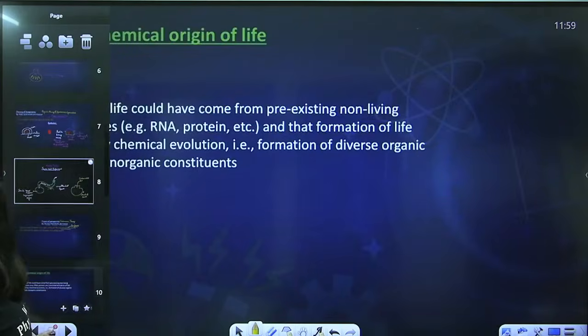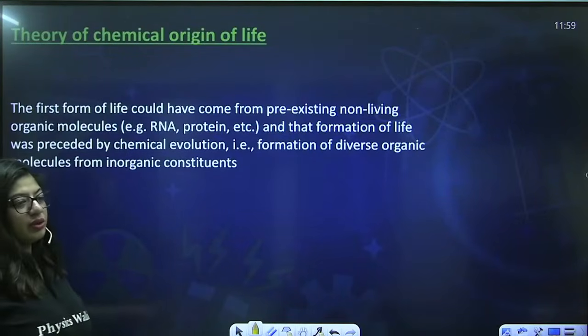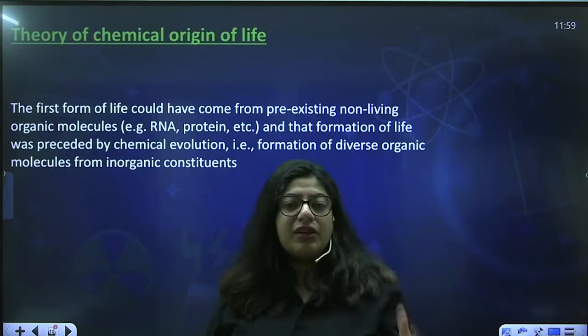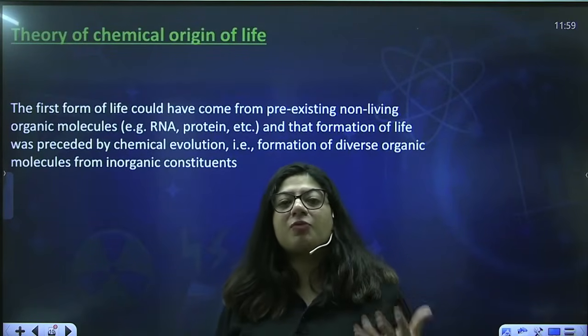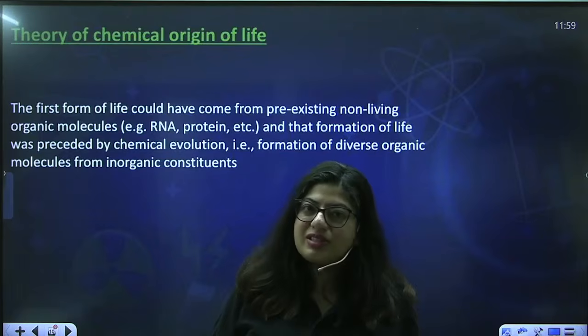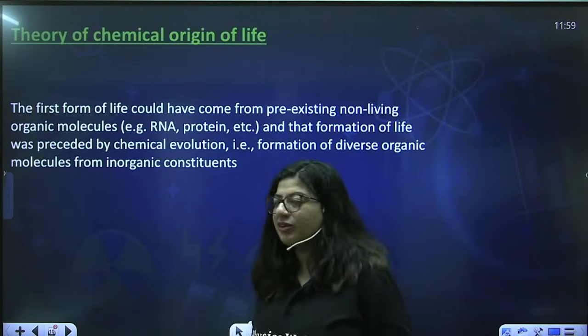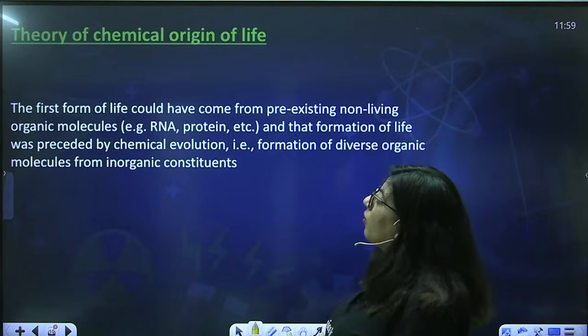Now let's talk about a very well-known theory that a lot of scientists have even given evidence to prove, that this theory is absolutely right, and maybe this is right somehow, and this has led to the origin of life on Earth. So that's the theory of chemical origin of life.